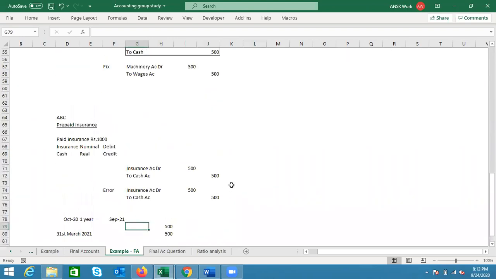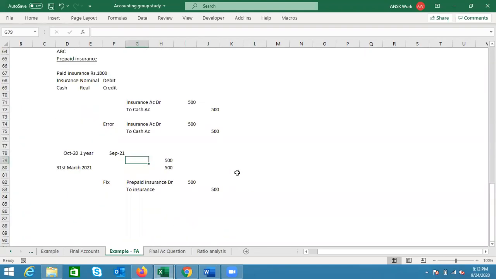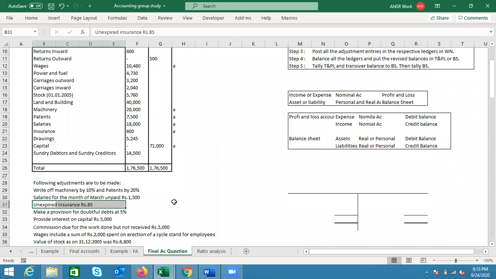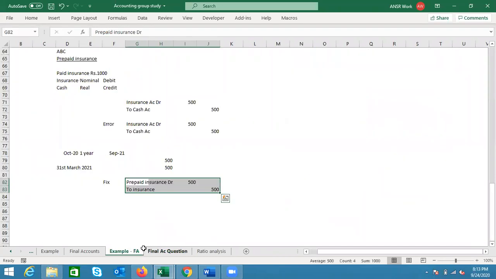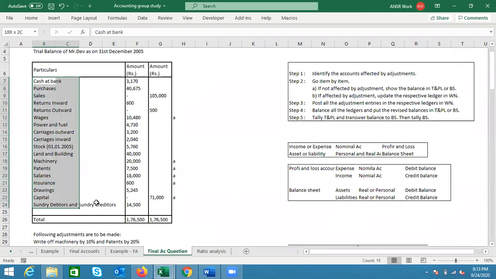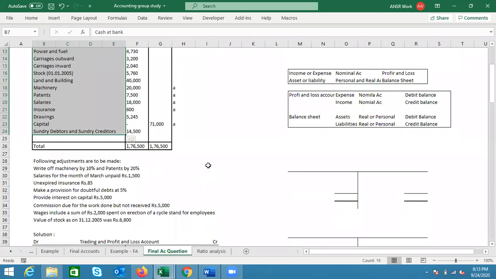Now, if you remember, we had discussed the error and fix entry. We can simply reverse those entries and fix the issue. Because the insurance account was debited, we are now crediting it so that it gets cancelled. The account that should have been debited was the prepaid insurance account, and now we are debiting that. So the entry freshly is prepaid insurance account debit to insurance. I focused on it because it was purely new and the first time we discussed it, so I wanted to repeat the whole concept. Unexpired insurance therefore has two aspects: one is prepaid insurance, one is insurance. Neither of those two accounts is here, so we'll be preparing new accounts for it. I'm not putting an A anywhere.